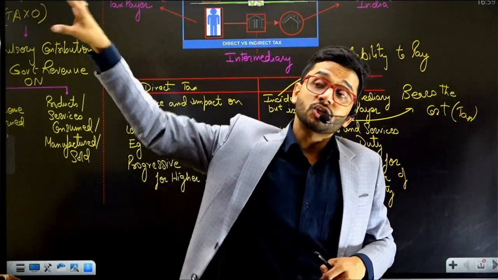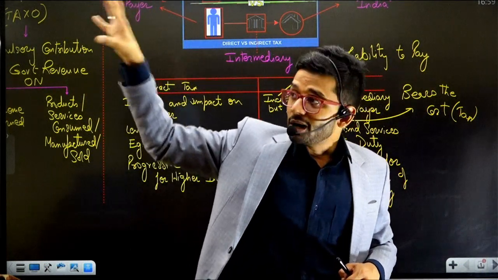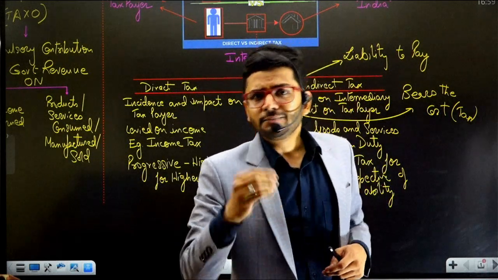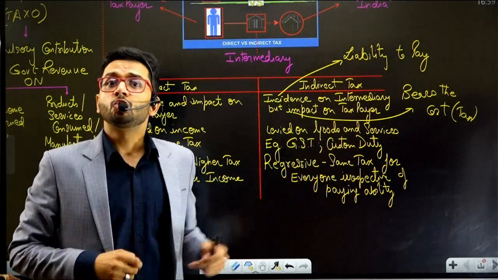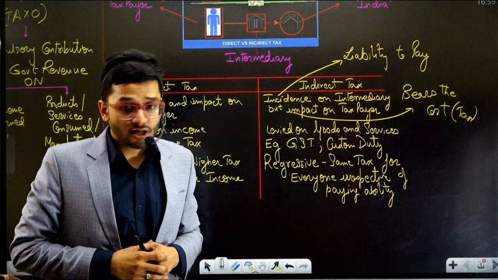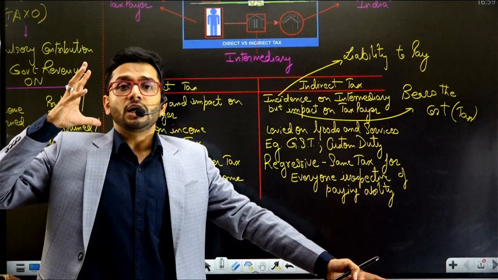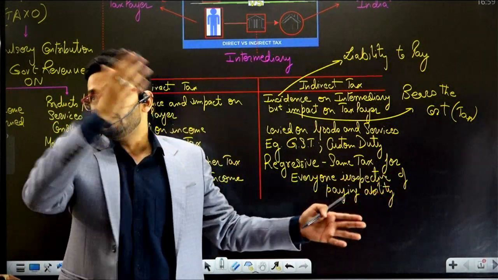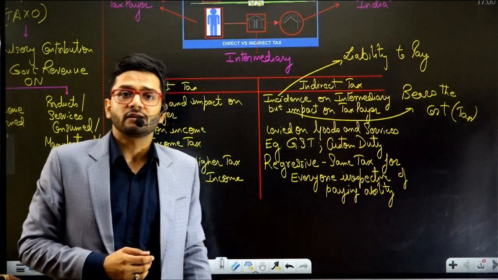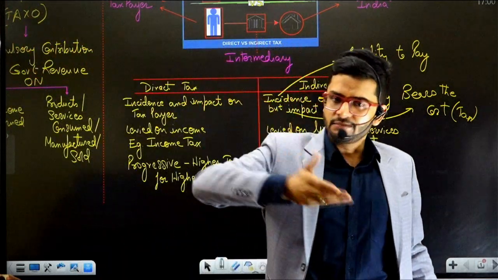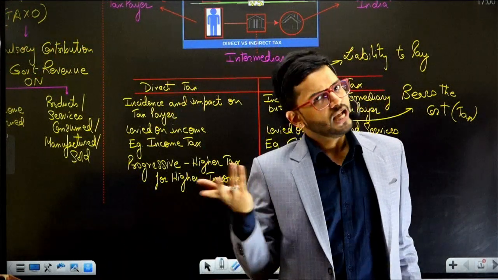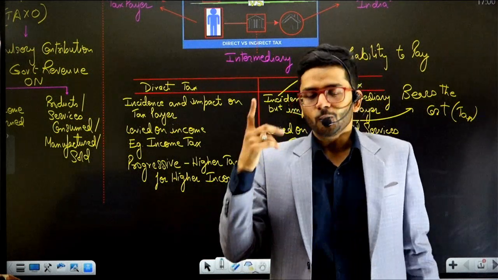So will the taxes Saravanan Bhavan is paying be the same as what a local idli sambar or a local dosa vendor will be paying? Answer is no. There will be a huge gap between the taxes paid by a local vendor versus those paid by Saravanan Bhavan, because income is higher, higher taxes. Income is lower, lower taxes. Absolutely right.